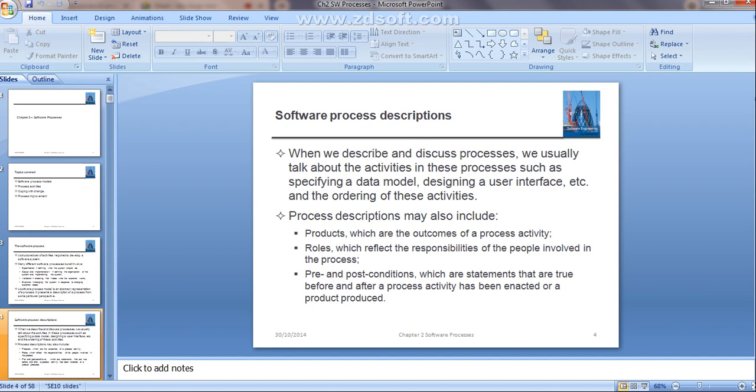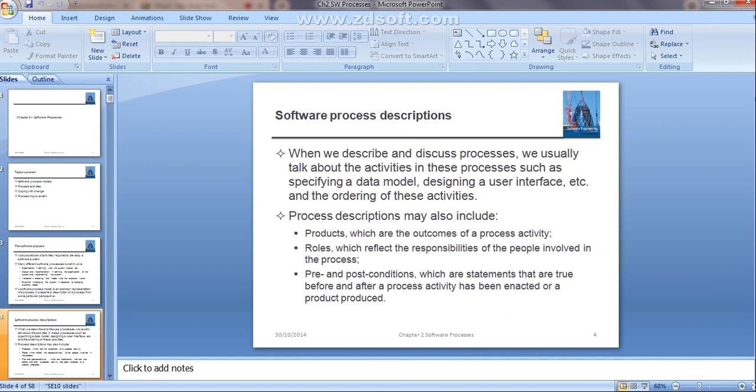Then after the architectural design is over, what is the post condition? That might be the UML models describing the architecture that have been reviewed. Once the architecture design is done, you draw the different kinds of UML diagrams like use case diagrams, activity diagrams, sequence diagrams. It is possible once you know the system architecture.